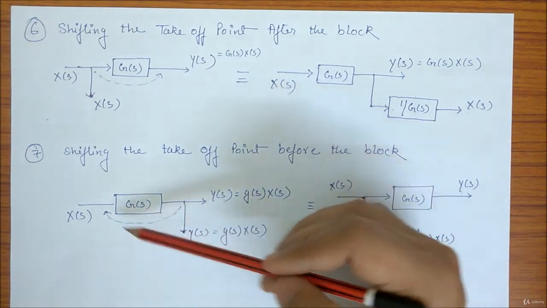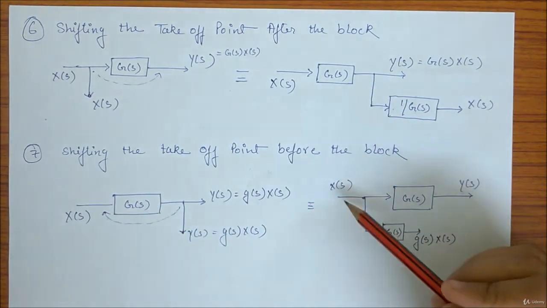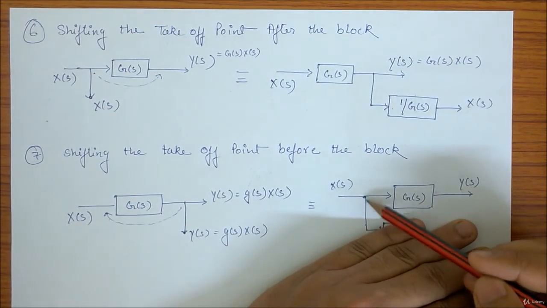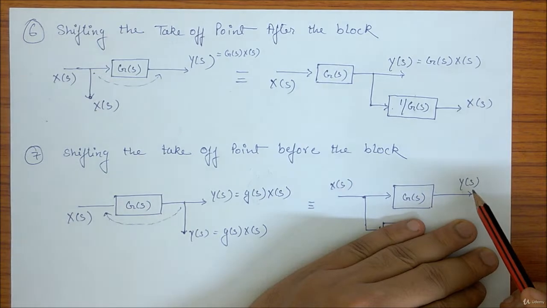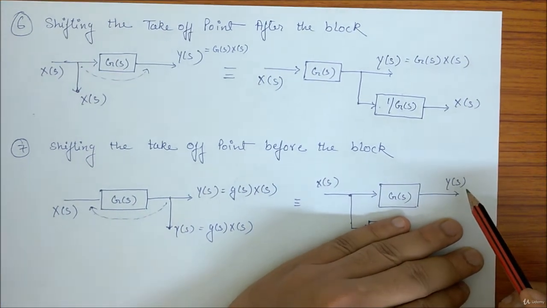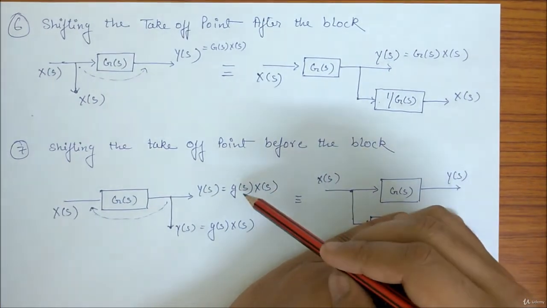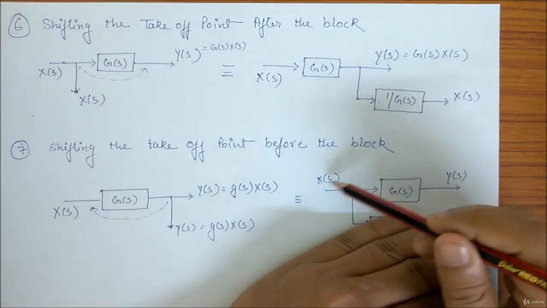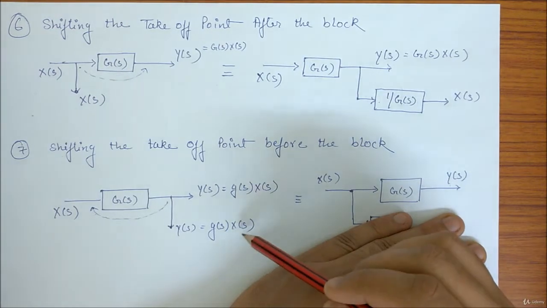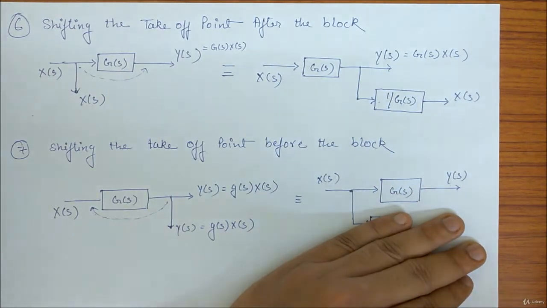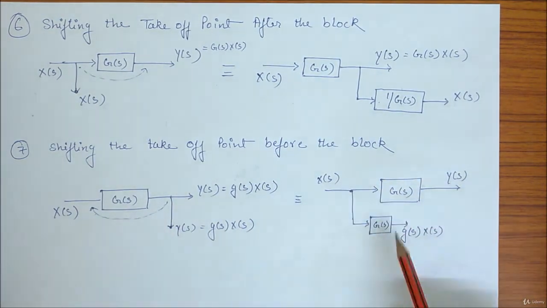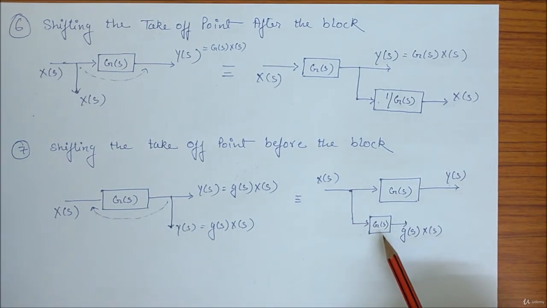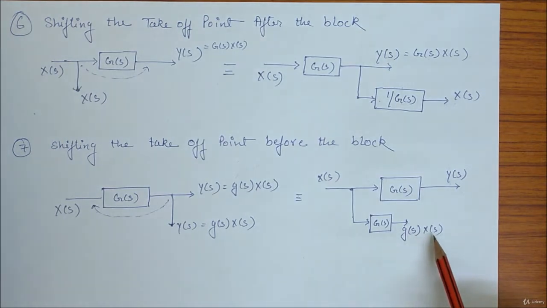Now when you shift this point here, blindly you make Xs a takeoff point coming out of this branch, Gs and Ys. You will see that Ys will be the same as this one, but here the takeoff point will take out Xs, but I want Xs into Gs at the output. That is why I'll put a block of Gs so that this Xs will pass through this Gs block and my output will be Gs Xs.